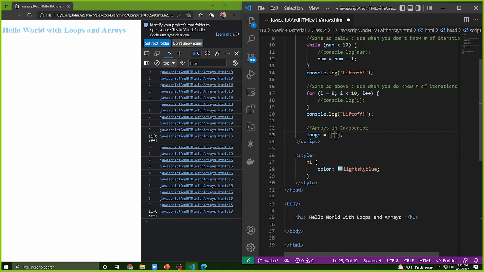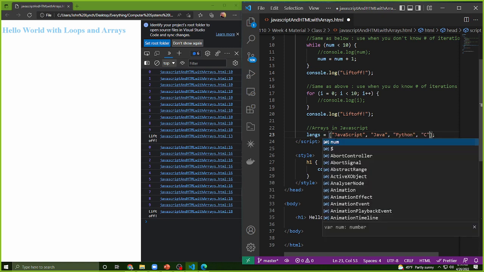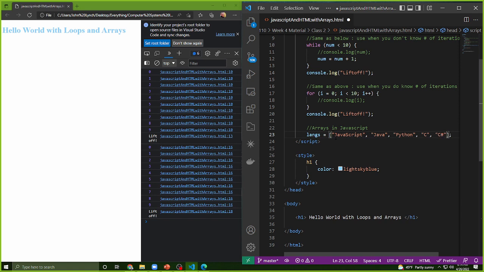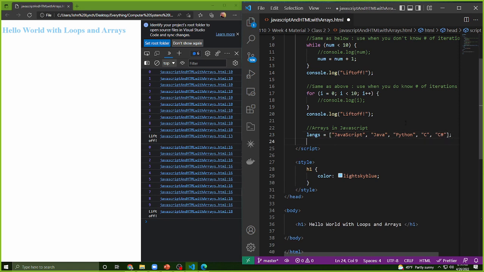Now, inside this collection is our first piece of code, JavaScript. Let's go ahead and use Java. And let's use Python. Let's say C as well. I think C Sharp's another one. Okay, so these are all the languages we have. And we want a way to iterate through each of these. So now, instead of having to declare language 1, language 2, language 3, and language 4, I just declared a single line of code that is composed of all of them together.